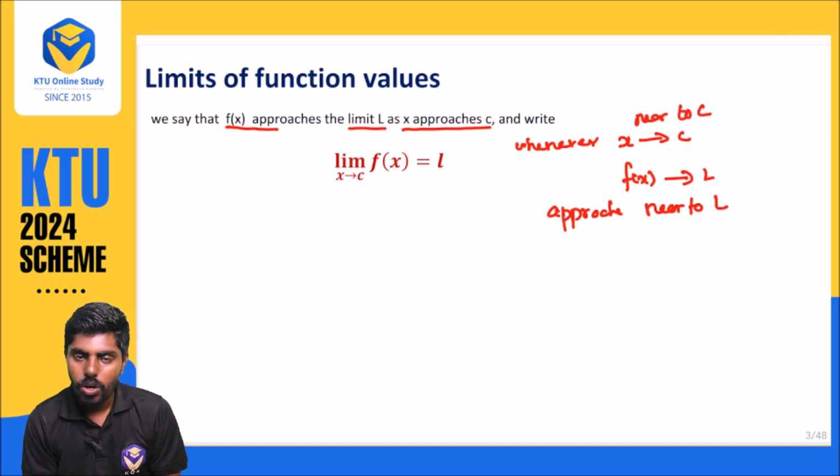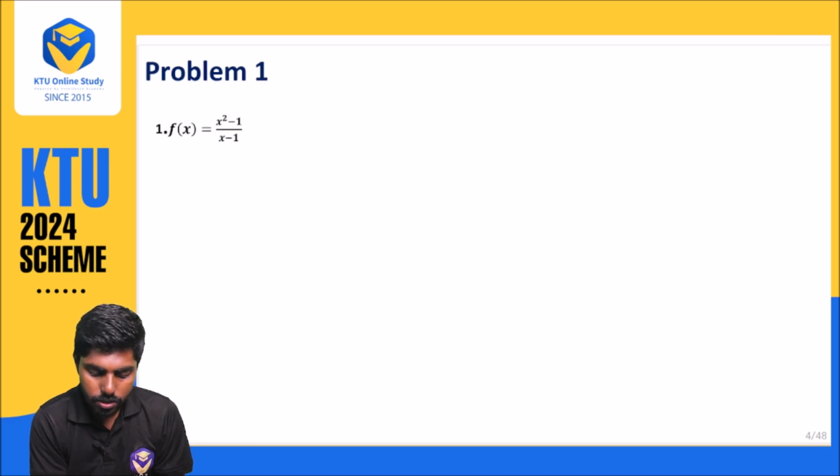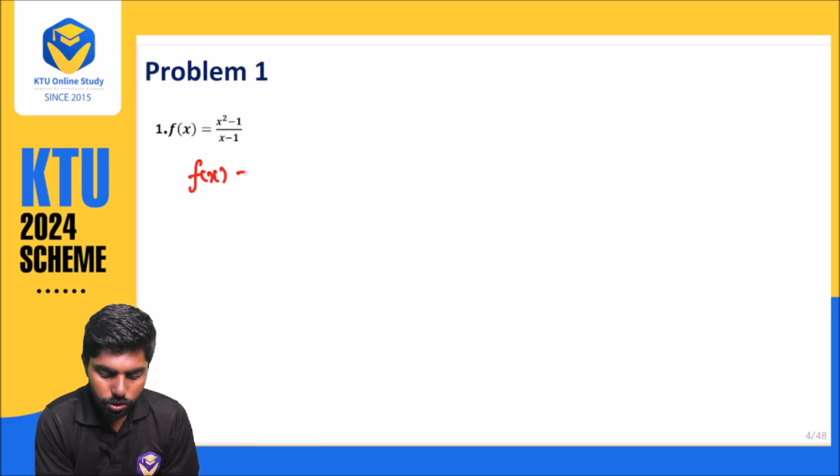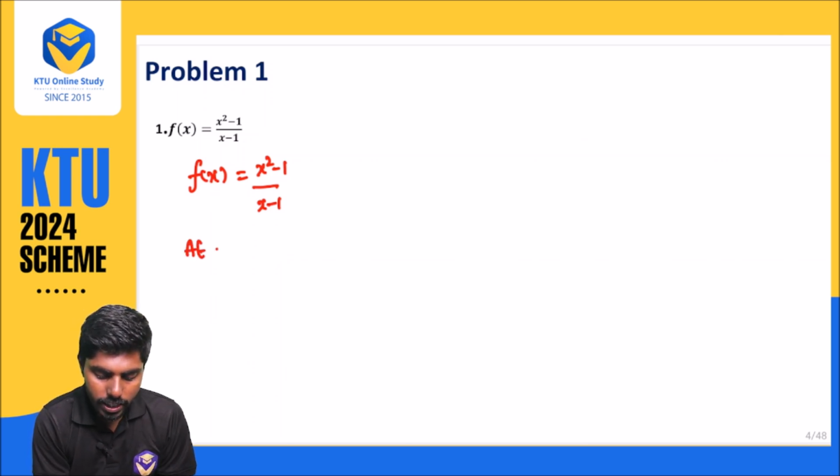By solving one example, you can identify how it approaches. See, here f of x is equal to x square minus 1 over x minus 1. This is not a problem, I am just explaining it as an example. So when I put x equal to 1, what will happen? That is, f of x will be 1 minus 1.